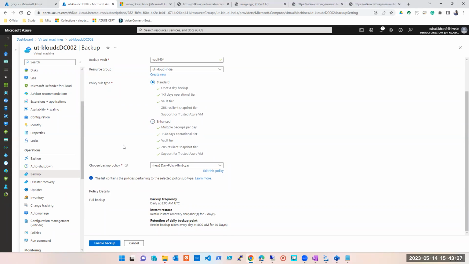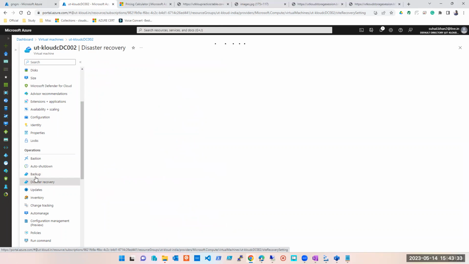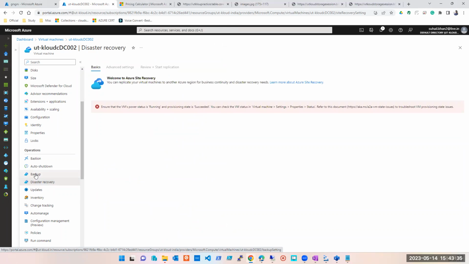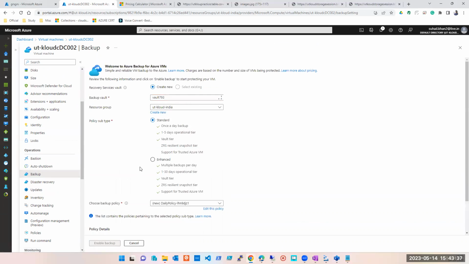Backup अभी तक मैंने नहीं किया है. Do you guys remember I asked you guys that we are skipping these two topics, backup and disaster recovery, I have not done it. So don't worry if you're not able to understand any terms out of this. And if you're getting confused with some other term, try to remember what is it. I'll explain it again. But backup नहीं किया है. And it's similar. Backup के option same है, be it storage or be it virtual machine.